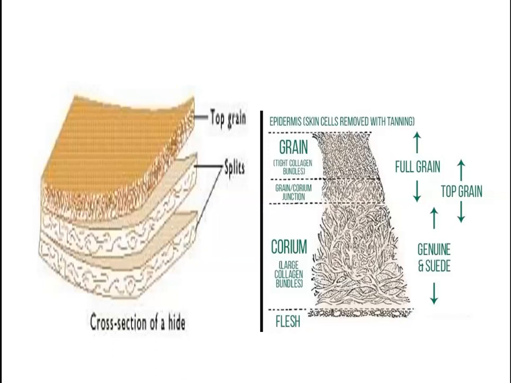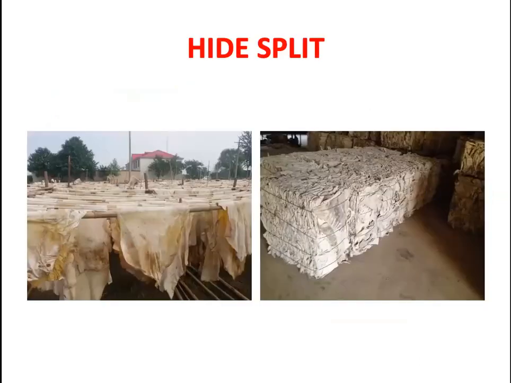This is called a hide split. This hide split is also used for the preparation of gelatin because it contains a lot of collagen. So that is what we see here. These are the hide splits. Once you split the hide, you can preserve it by using salt or lime so that it will not get spoiled. So it can be taken and supplied to the industry where gelatin is made.